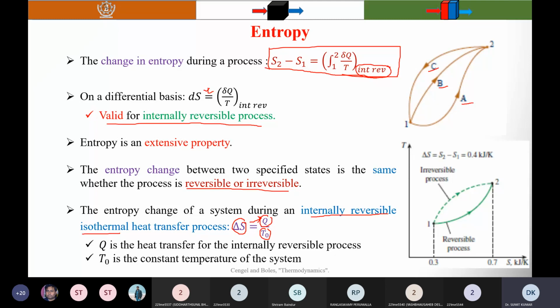So the entropy change of a system during an internally reversible isothermal process can be positive or negative. You know that T is the absolute temperature, so it is a positive quantity. So delta S depends on Q. It may increase or decrease depending on whether you are supplying heat or heat is transferred from the system to the surroundings, that is, on the direction of the heat transfer.